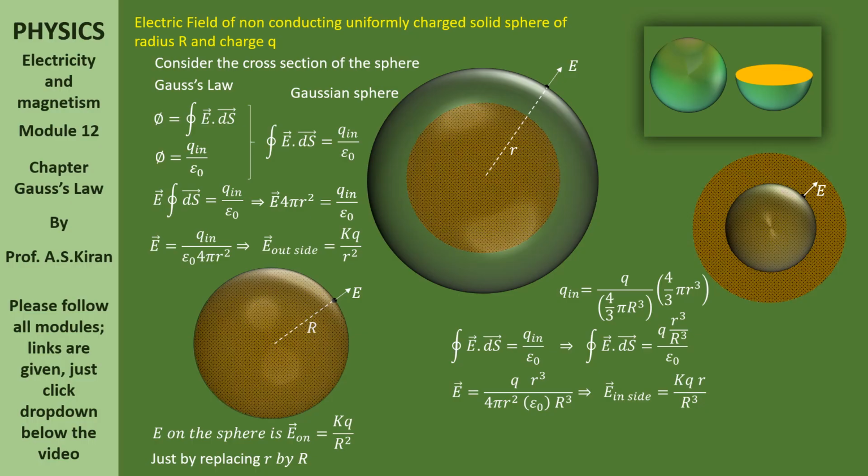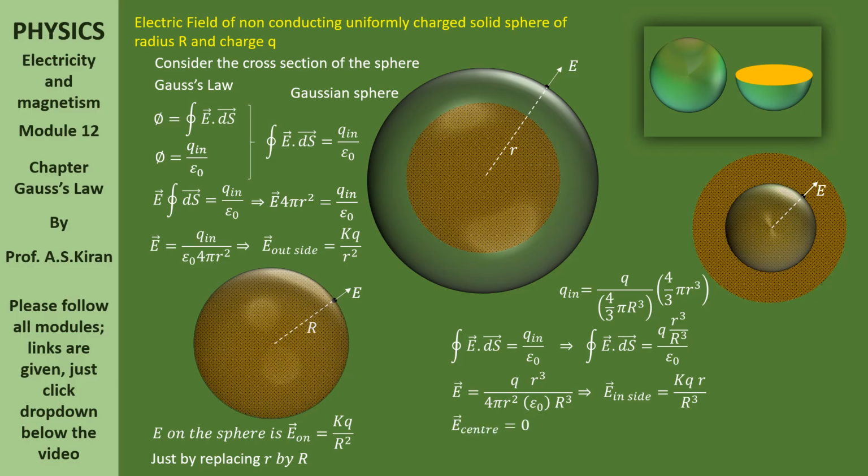Now, by all means, E somewhere inside. Where? At a distance smaller r from the center. E somewhere inside, I mean the electric field somewhere inside. Where? At a distance smaller r from the center. E inside is equals to kq r by R cube.